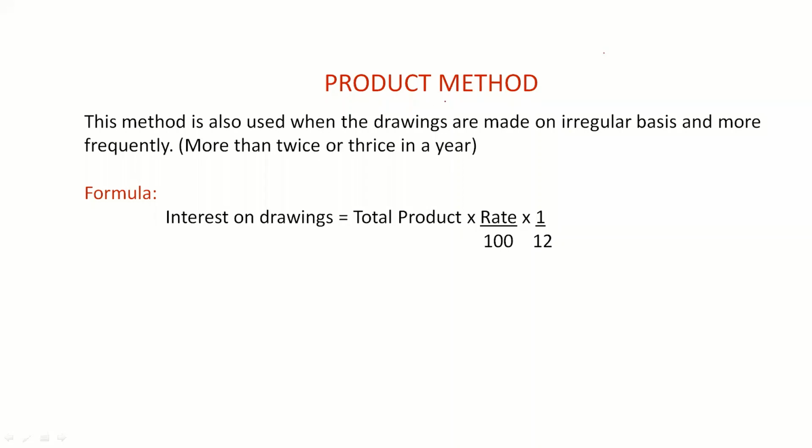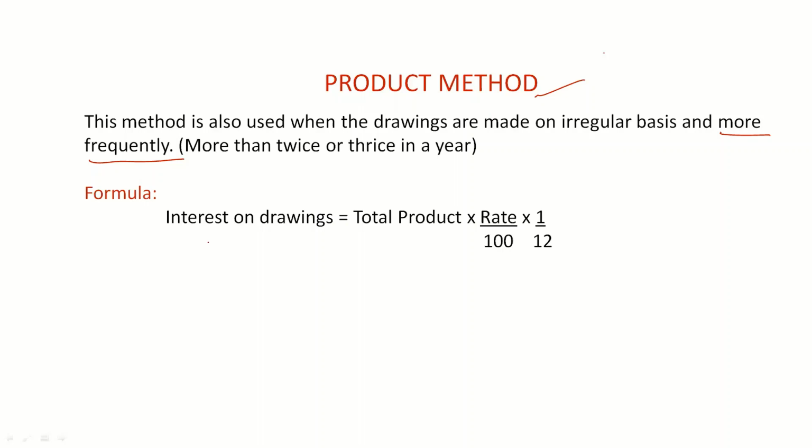So the next method that we have is the product method. This method is also used when the drawings are made on an irregular basis and more frequently. Now this point is very important here. In the previous example we saw that a person made drawings 3 times in a year. In such cases we can use the simple method. But if a partner is drawing more frequently, like 10 times or 12 times in a year, then using the simple method will be a tedious task. So instead of that, we can use the product method.